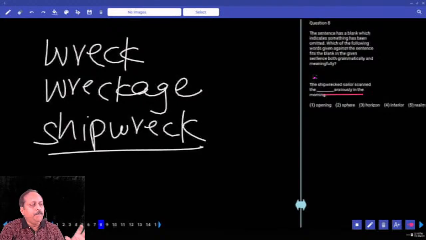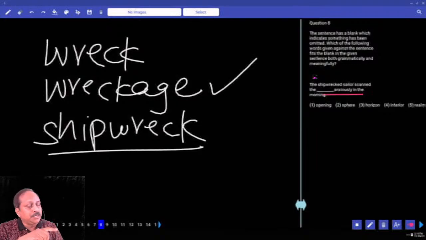Means what? A boat or a ship while sailing gets damaged and the parts come off and some parts go down. For the remaining parts we use the word wreckage. The remaining parts of a damaged boat or ship, what is the term? Wreckage. This goes with a plane as well. After a plane crash, you see a few parts of the aeroplane. For those parts also we use the word wreckage. But ship, specific term, it goes with ships usually. Shipwreck. Have you got the meaning?